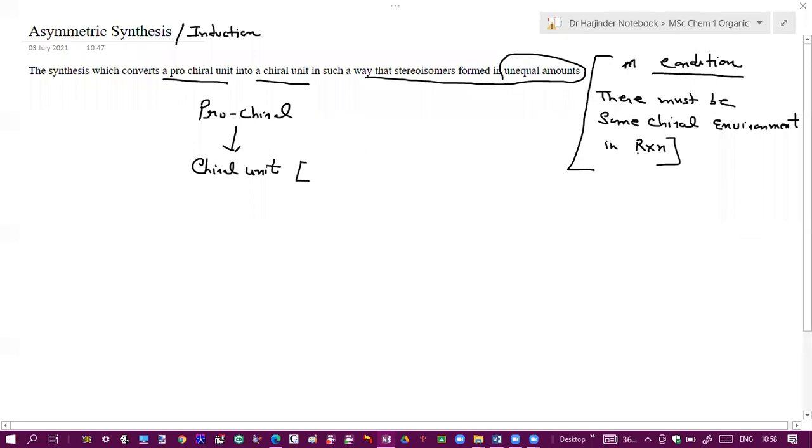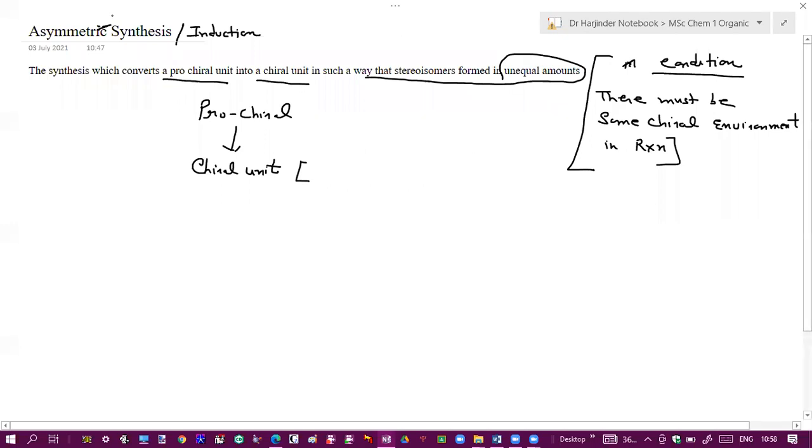That is the condition to carry out asymmetric synthesis. So what is the essential condition for asymmetric synthesis? There must be presence of some optically active, or you can say a chiral environment in the reaction. Only then you will get two stereoisomers in an unequal amount.